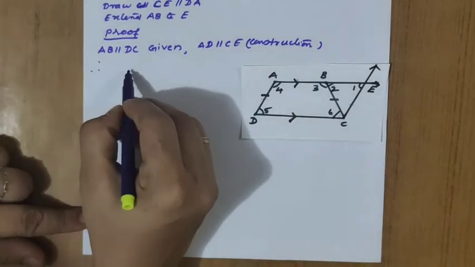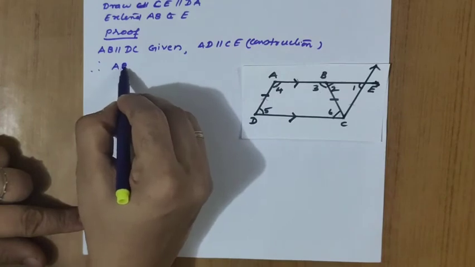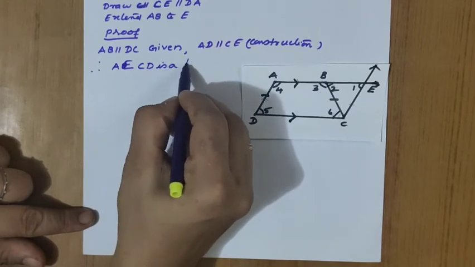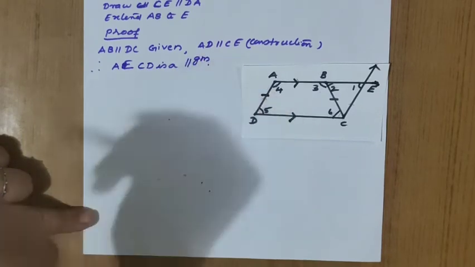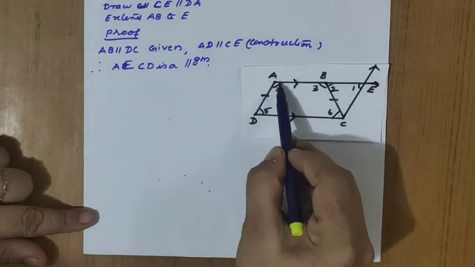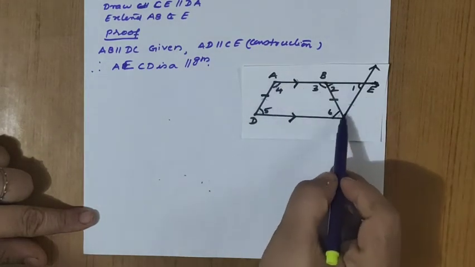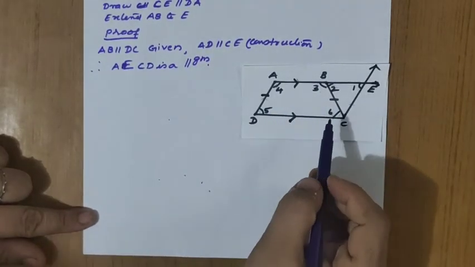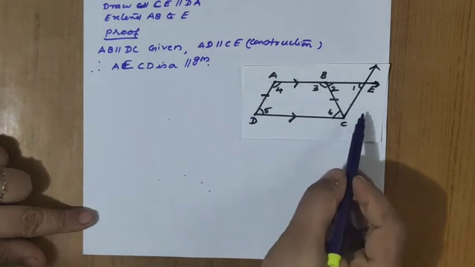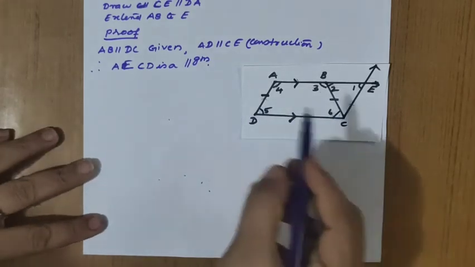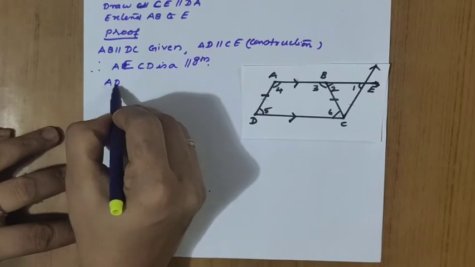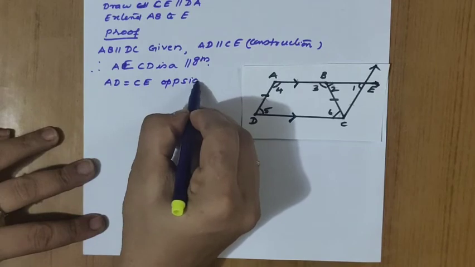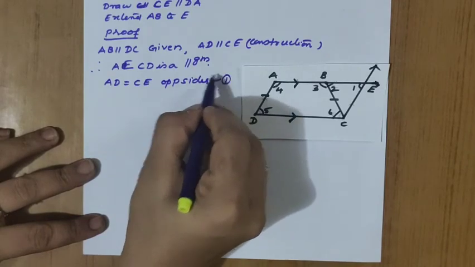So what is the conclusion? AECD is a parallelogram. This is the first point we have to prove. The first step, AECD is a parallelogram, we have proved. So if it is a parallelogram, what can you say about AD and CE? AD and CE are also equal. AD equals CE, opposite sides. Equation number 1 I will take.